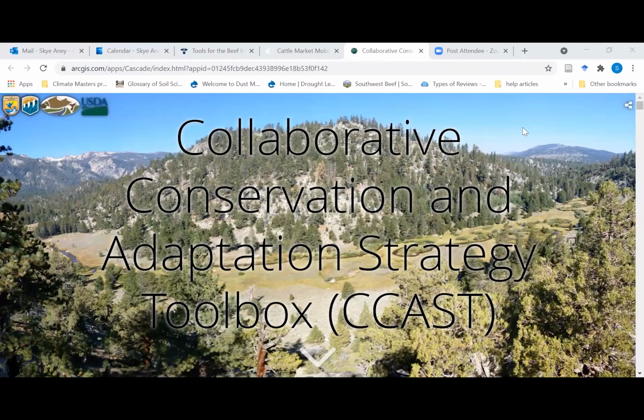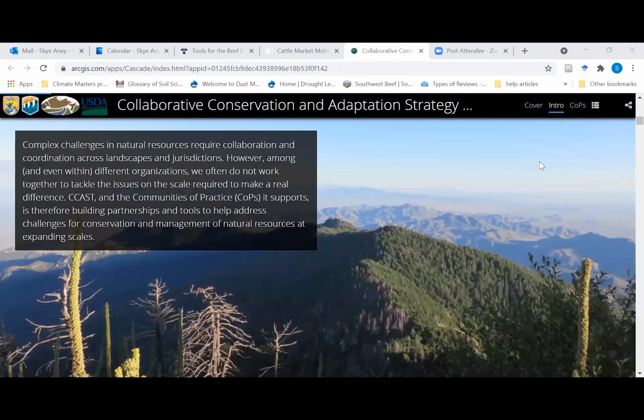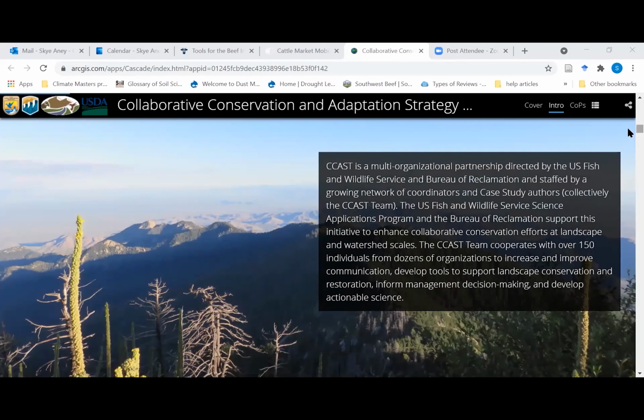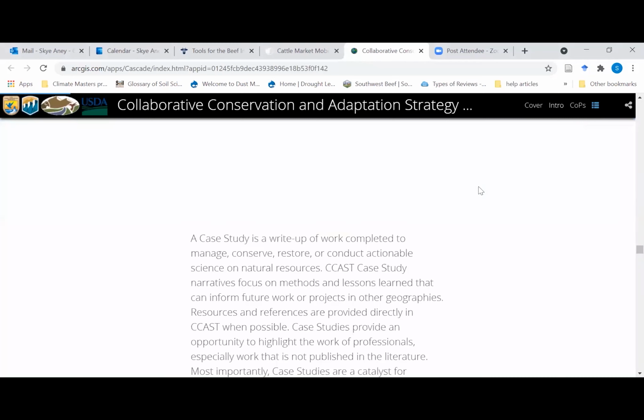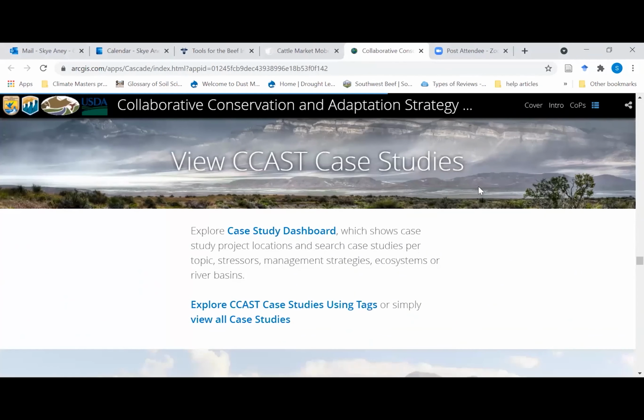So when you land on the CCAST page, this is what you'll see, this greeting page with some information, if you scroll down, about the collaboration and their purpose and mission. But if you go up here to the top right and just click on this little tab, you can jump straight to the case studies. And then the case studies can be explored a few different ways.